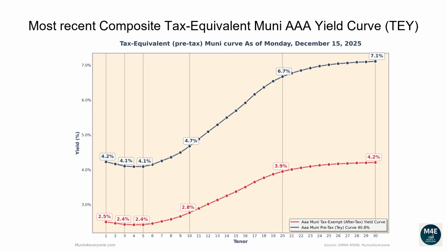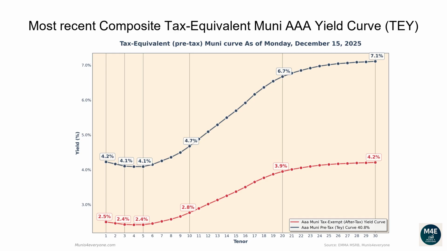Let's now go over the most recent composite tax-equivalent Muni AAA yield curve. The following graph shows, in red the tax-exempt after-tax Muni yield curve, versus in blue its tax-equivalent pre-tax version assuming a 40.8% top tax bracket as of December 15, 2025.